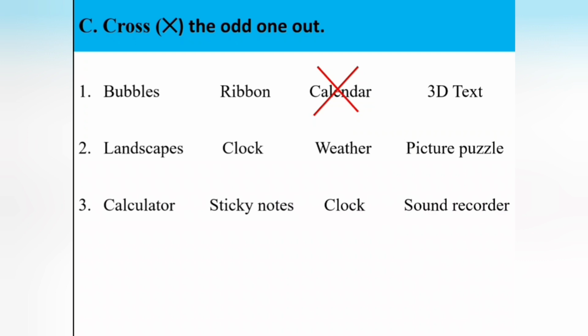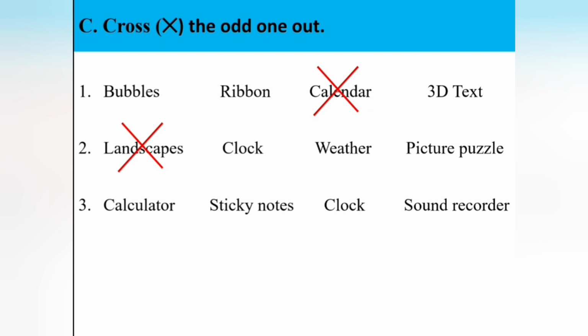Second one: landscapes, clock, weather, picture puzzle. Which one is the odd one? Landscapes is the odd one because landscape is one of the page orientations. The remaining ones, clock, weather and picture puzzle, are the gadgets.